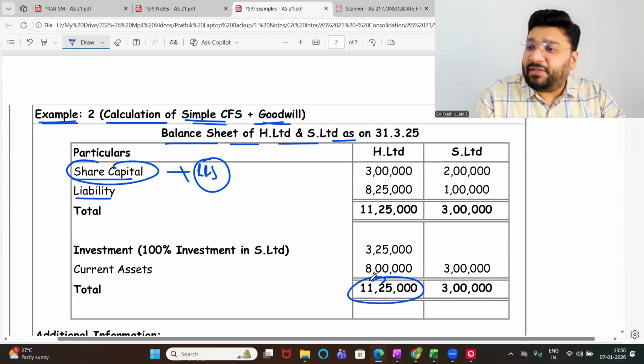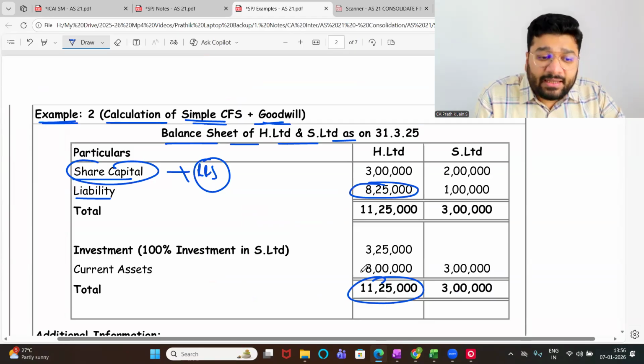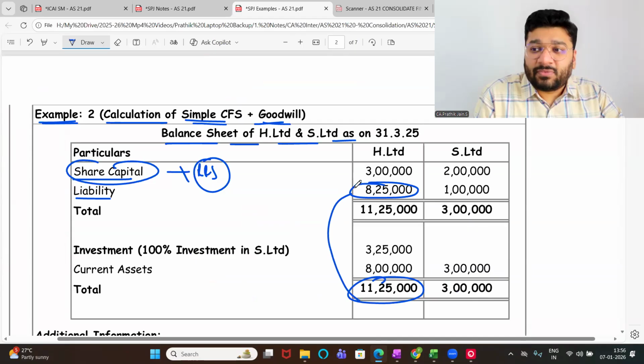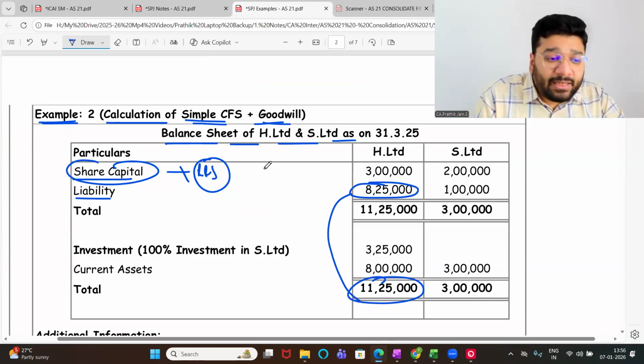Total asset is how much? 1125. From that, if I minus external liability, 1125 minus 825, what do you get? 3 lakh, which is net asset. Or share capital plus reserve and surplus. What is share capital here? 3 lakh. Reserve and surplus 0. 3 lakh.